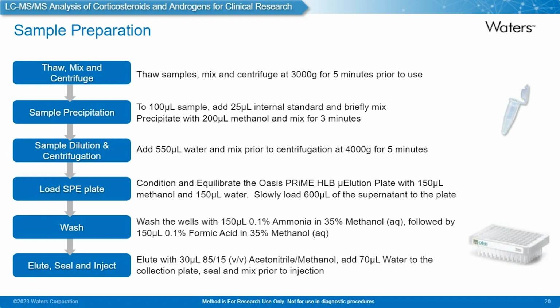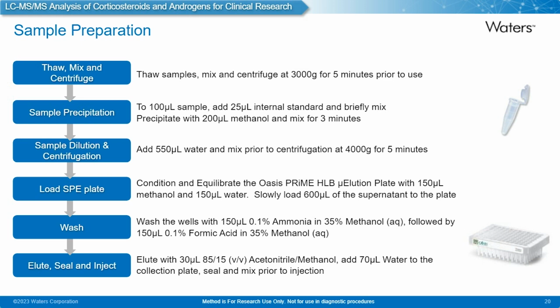Just some more details around the actual sample preparation for this method. So we thaw, mix the samples, and centrifuge prior to use. We use 100 microliters of sample for the analysis. We add internal standard, and then we precipitate briefly with addition of methanol to disrupt the protein binding associated with steroids in serum. We dilute that with water. This helps with the binding of the analytes to the solid phase extraction material. And we centrifuge that to create a pellet at the bottom of the plate or microcentrifuge tube.